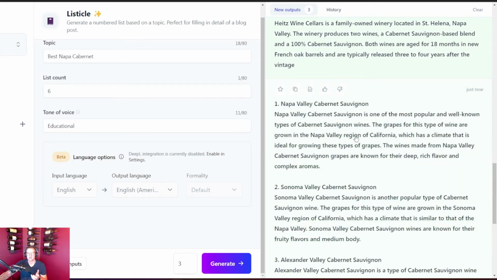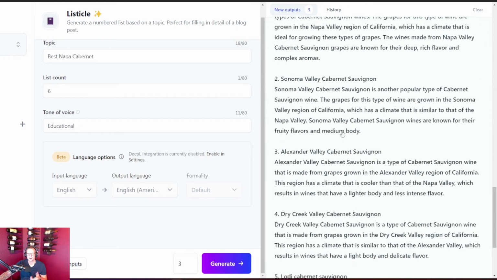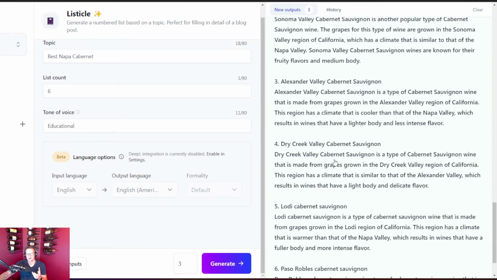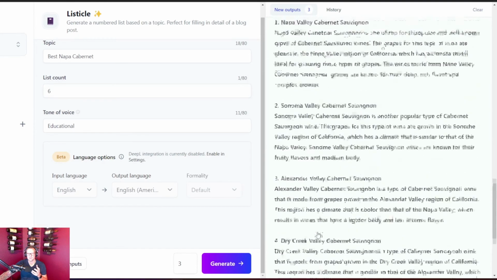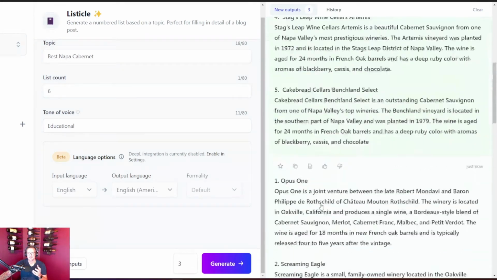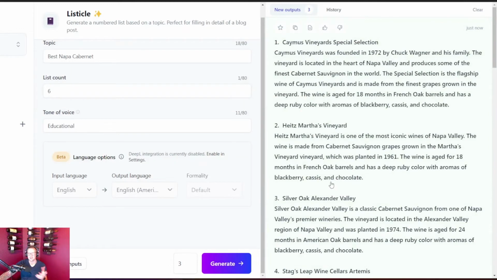We've got Napa Valley Cabernet, Sonoma Valley, Alexander Valley, Dry Creek Valley. These are more different AVAs than they are wines, so I probably wouldn't use these. But right now here I've got basically 10 or so choices that I can use to create my blog post.